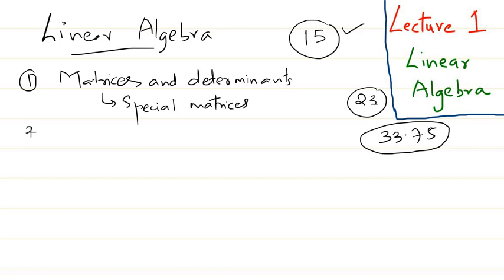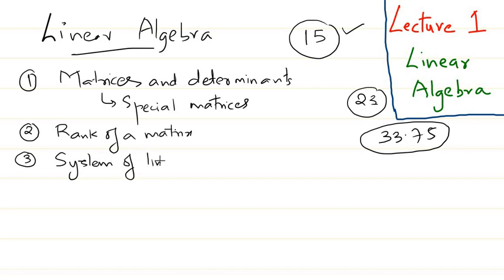The second section from which a lot of questions come up is the rank of a matrix. If you take a matrix, what is the rank of a matrix, and all those things we'll be seeing in detail. This is how I am planning our lectures. The third one is solutions of system of linear equations.